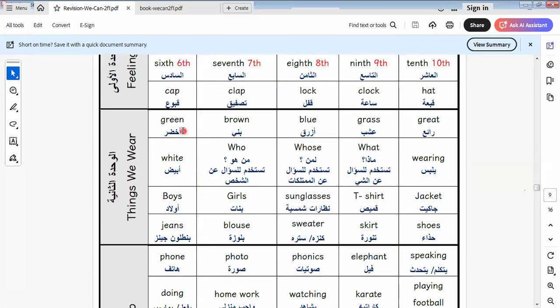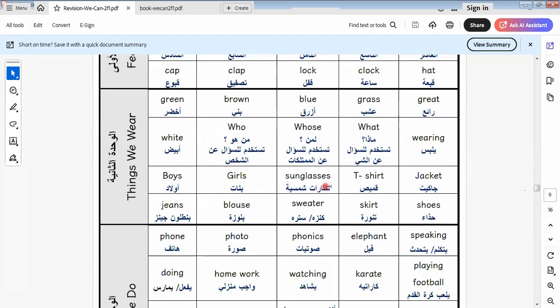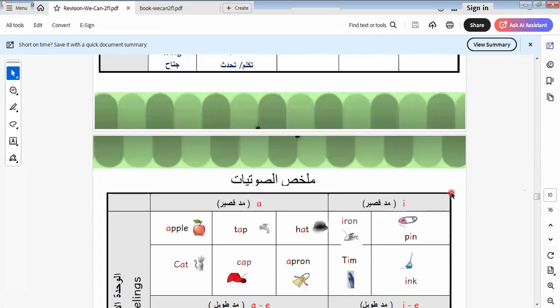Here in this unit, we learned some vocabulary. Let's revise together: green, brown, blue, grass, great, white, who, whose, what, wearing, boys, girls, sunglasses, t-shirt, jacket, jeans, blouse, sweater, skirt, and shoes.